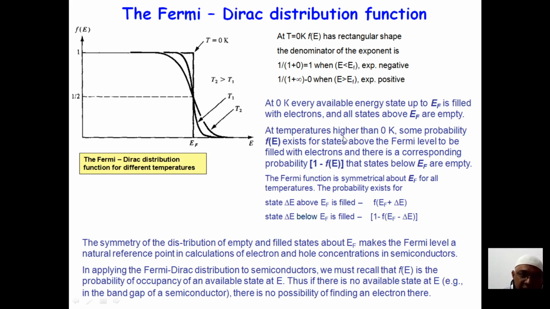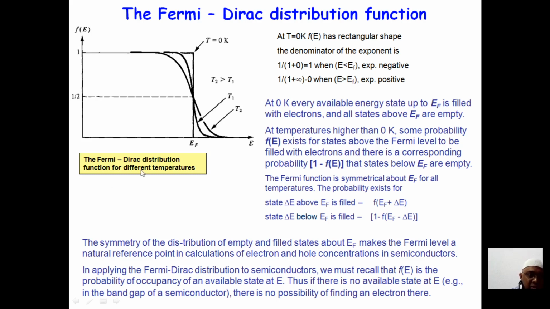So if the temperature is 0 Kelvin, above EF you get everything empty, and if the temperature is raised above 0 Kelvin, what will happen? You get the 1 minus f of E value, that is, below EF you will find there are empty energy states. You can see this square shape at 0 Kelvin, where E is the energy of the electron and f of E is the Fermi function. This is half probability, and this is the maximum probability of getting the electron.